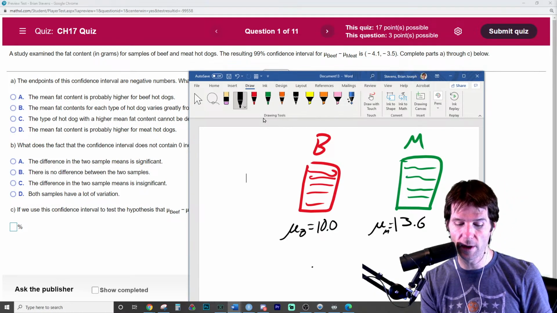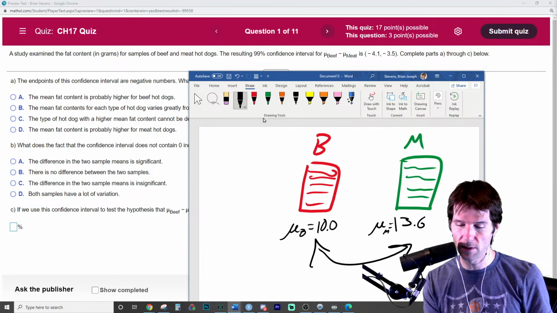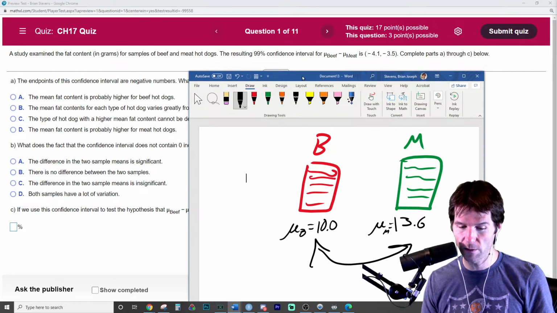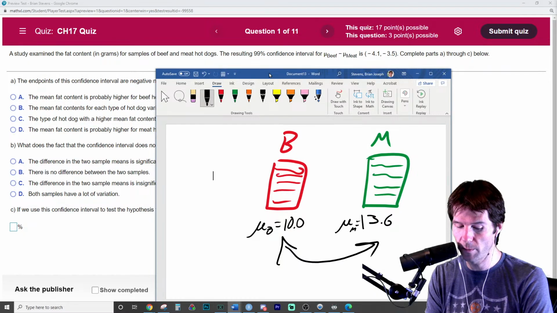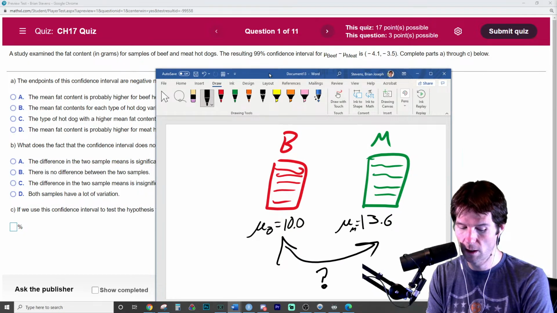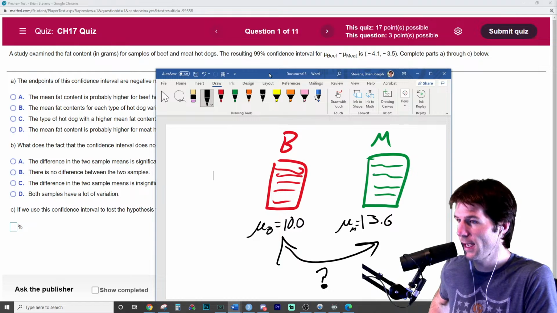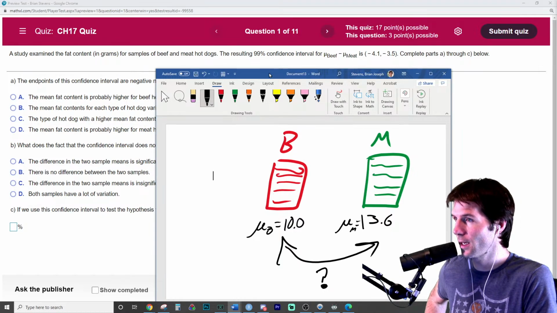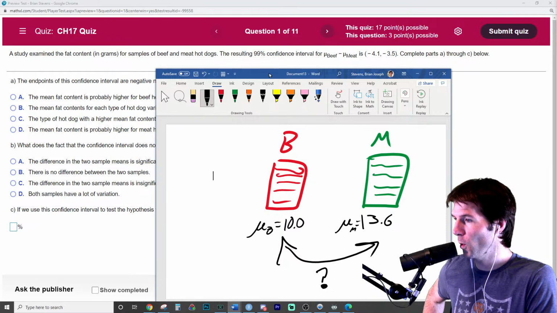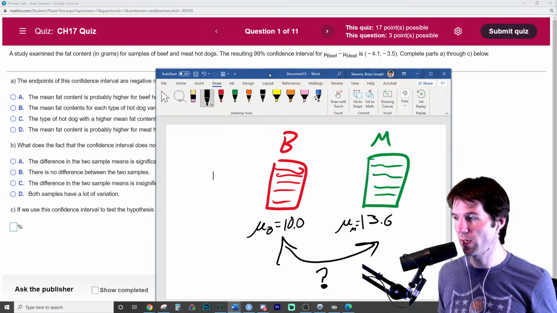So you take these 2 means right here and you say, what is the difference between these? You look at these 2 means and you ask yourself, well, what is the difference between the beef and the meat hot dogs means? So beef hot dogs had an average fat content of 10 and meat hot dogs had an average fat content of 13.6. So what would be the difference between these?